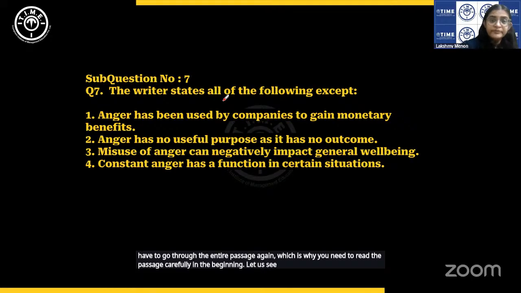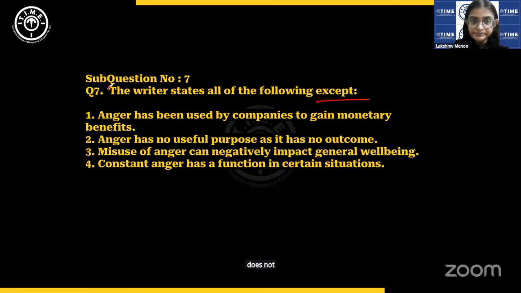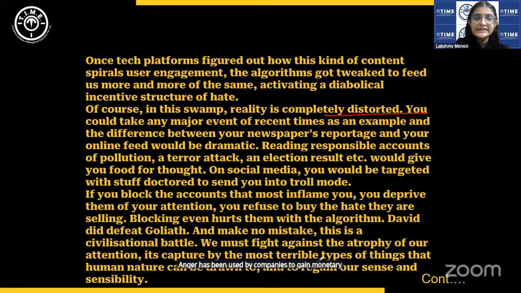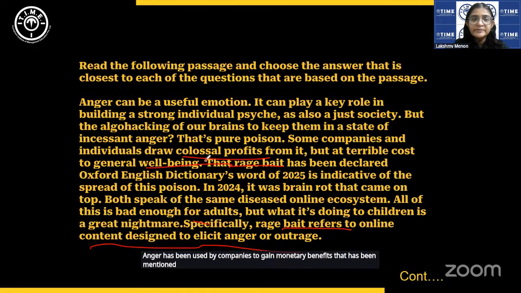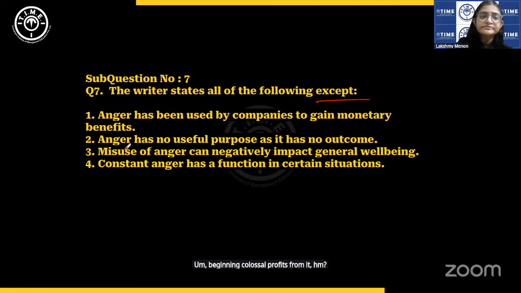Let us see. The author states all of the following except. So what the author does not state. Anger has been used by companies to gain monetary benefits. That has been mentioned right in the beginning, colossal profits from it. So that is true. We need the statement that is not true.